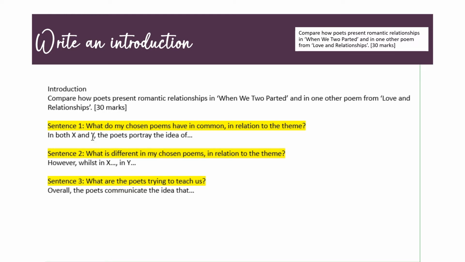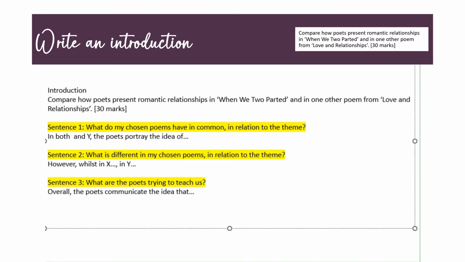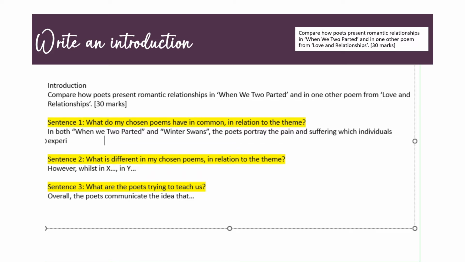So in terms of sentence 1, I'm going to say, in both When We Two Parted and Winter Swans, the poets portray the pain and suffering which individuals experience when romantic relationships break down. Then I'm going to move on to my differences.